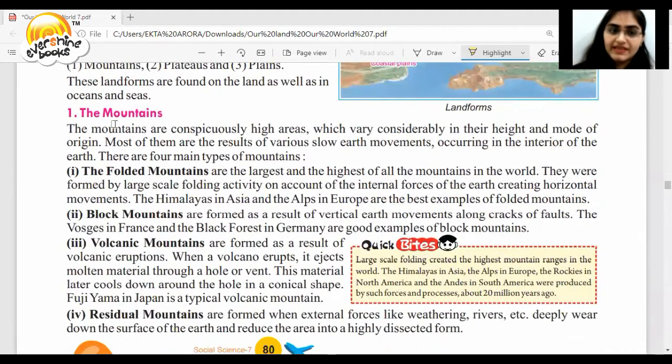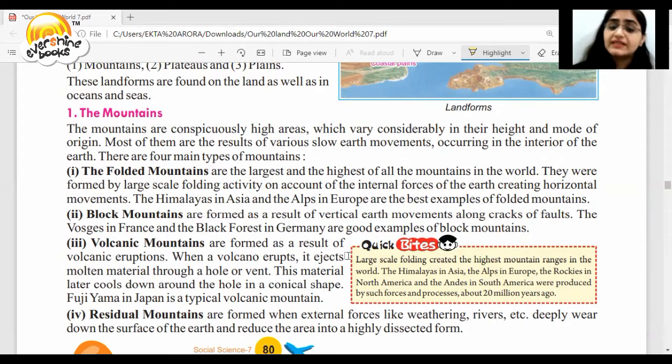If we talk about mountains, there are four types of mountains: folded, block, volcanic, and residual mountains. What are folded mountains? They are the largest and the highest of all the mountains in the world. They were formed by large-scale folding activity on account of the internal forces of the earth creating horizontal movements. The Himalayas in Asia and the Alps in Europe are the best examples of folded mountains. Block mountains are formed as a result of vertical earth movement along cracks or faults.